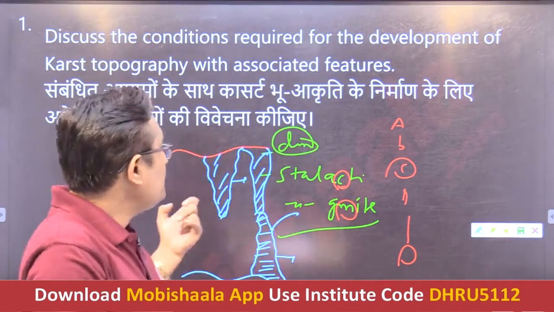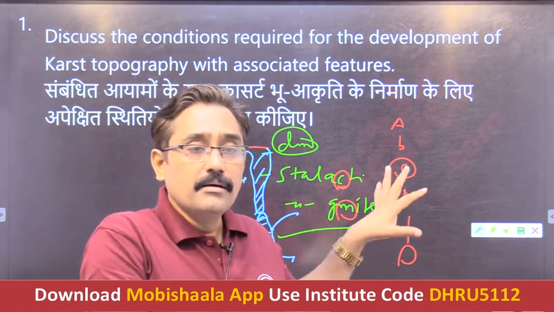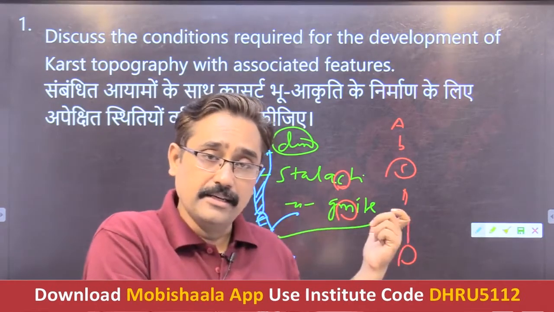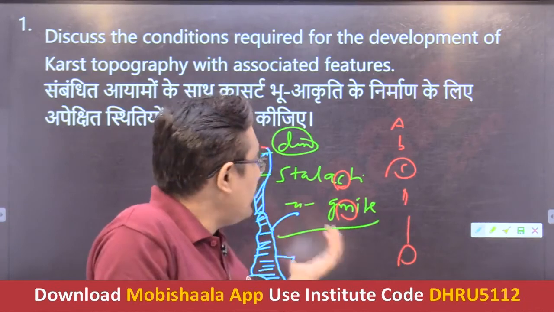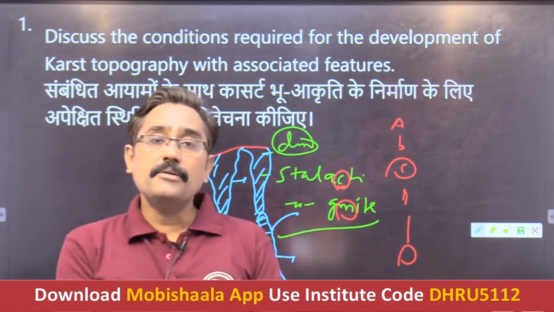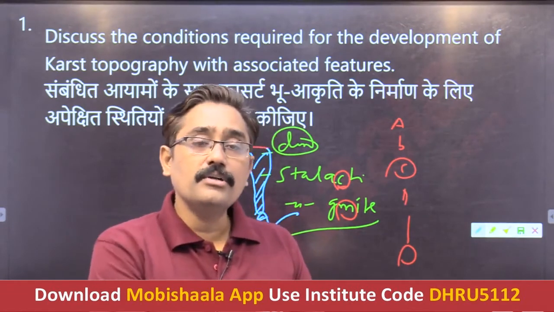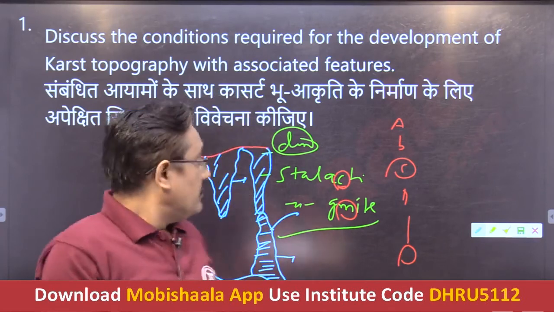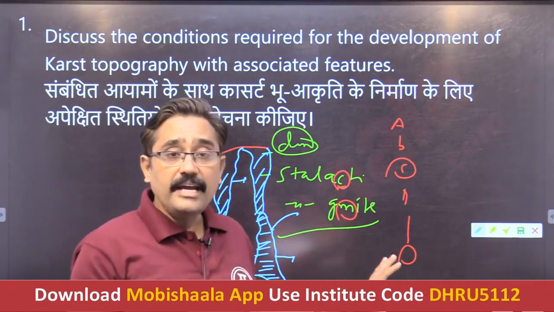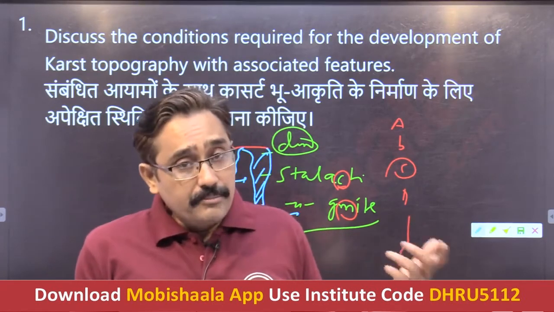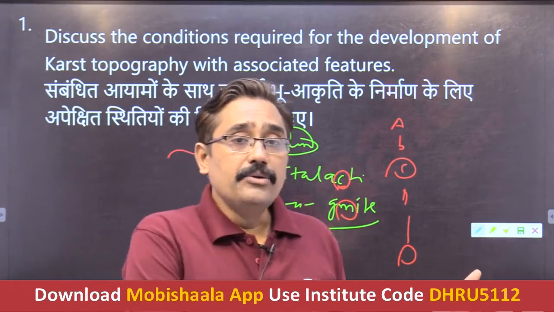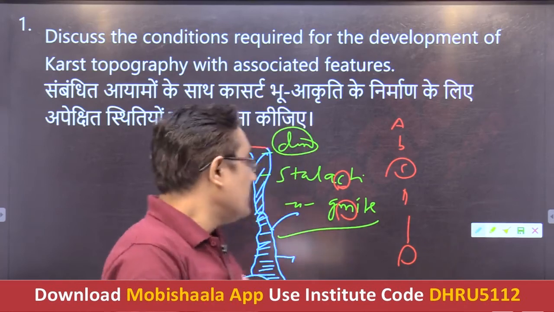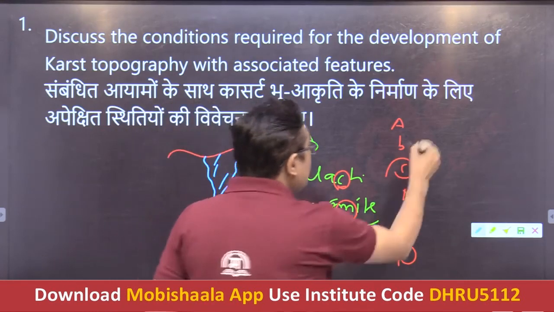So students, if you explain in this fashion, then it will finish your body part, and we can make a better presentation with the help of description as well as diagrams. So this should be your way of explaining this question, and additionally you can conclude that the different landforms which are formed due to the denudation work of groundwater in limestones and dolomites make the areas more attractive, and these are also sites of tourist visits.